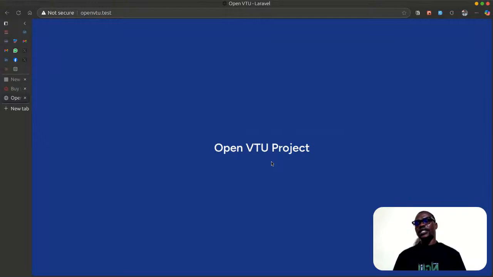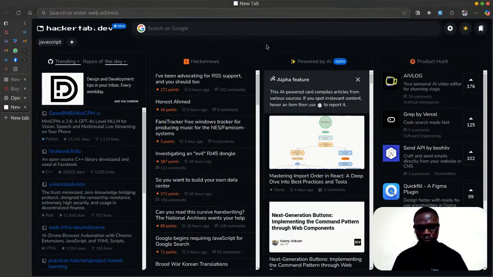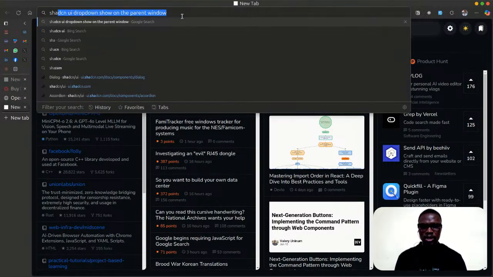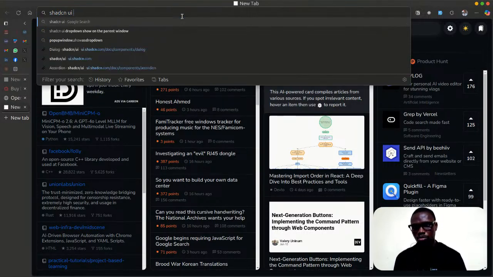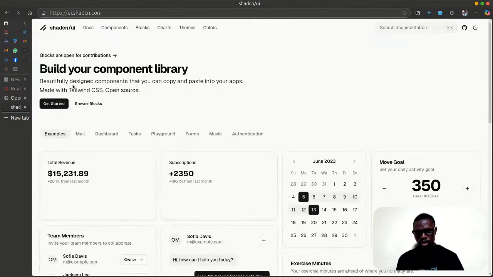All right. So this time around, don't forget I told you that our UI component will be using shadcn. And if you don't know shadcn, if this is the first project you'll be hearing about shadcn, it's just a UI component library that is very easy for integration and customization in your project. So now let's go to shadcn UI.